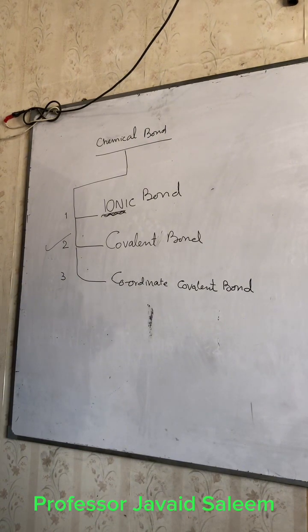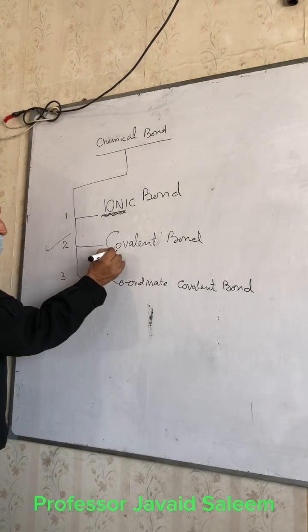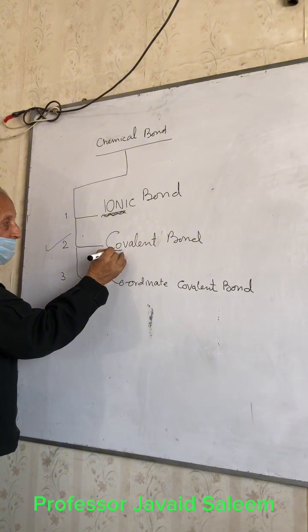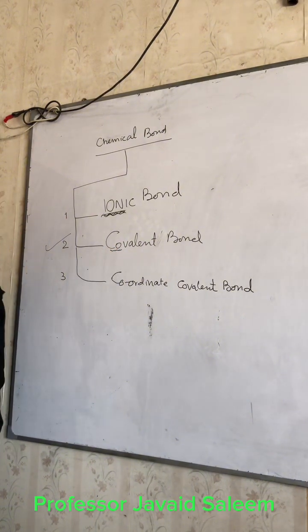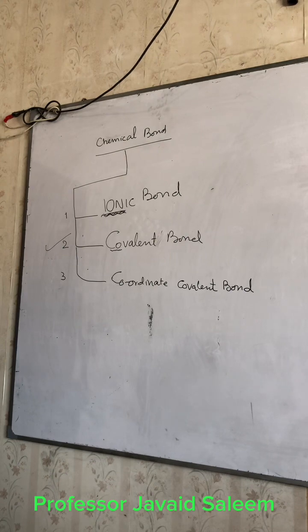Is that clear? Similarly, see the two initial letters here.